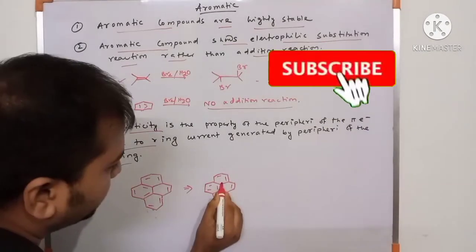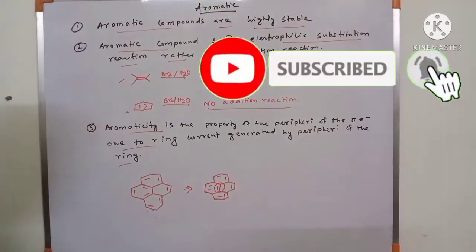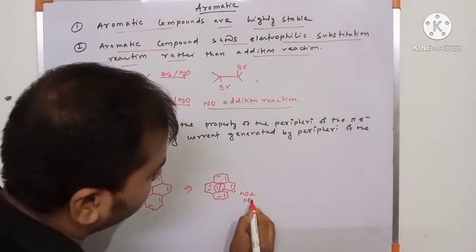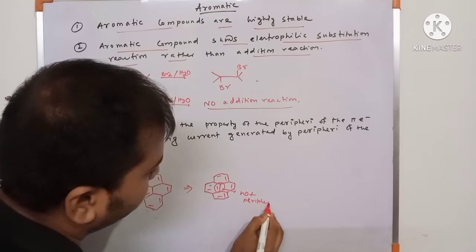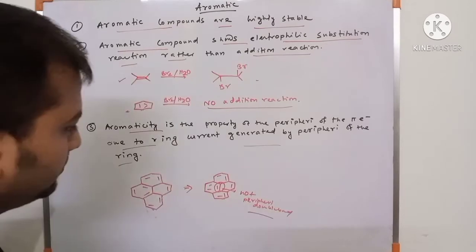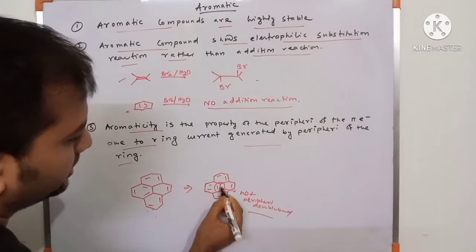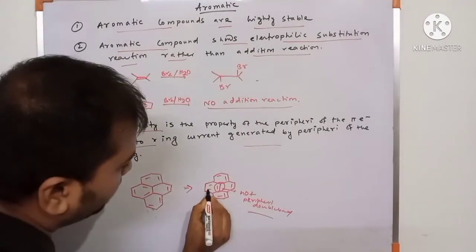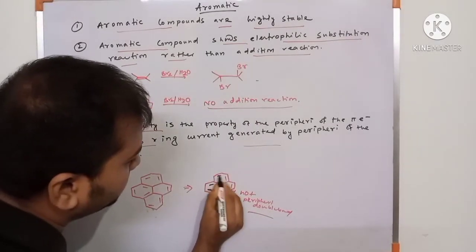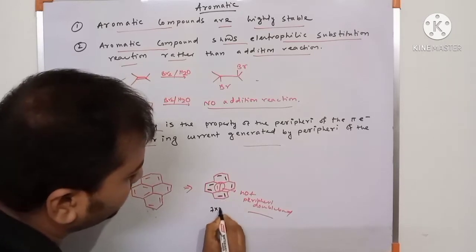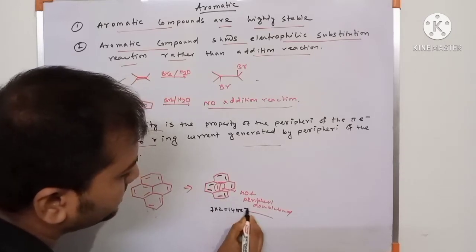Now, this is not the periphery. This is not a periphery double bond, so these double bonds are not counted for aromaticity. The number of double bonds is 1, 2, 3, 4, 5, 6, 7. So 7 double bonds, 7 into 2 equals a 14 pi electron system.